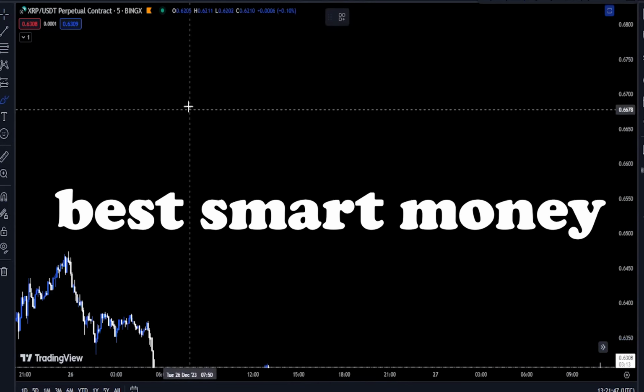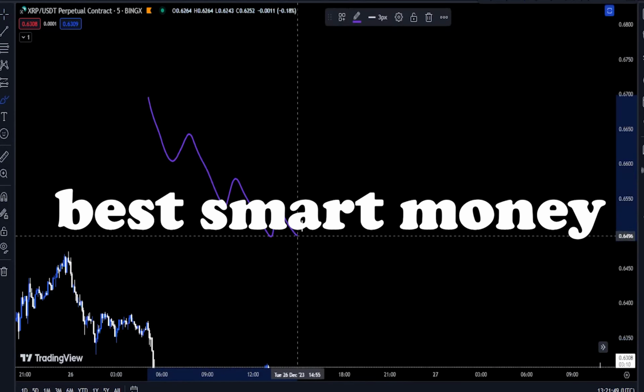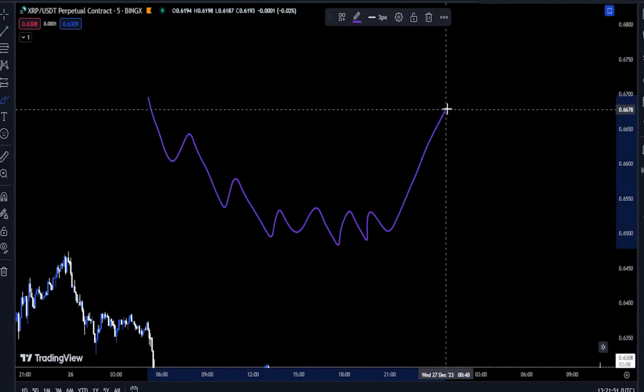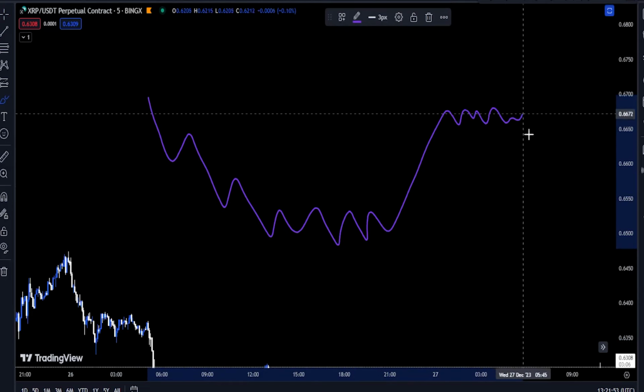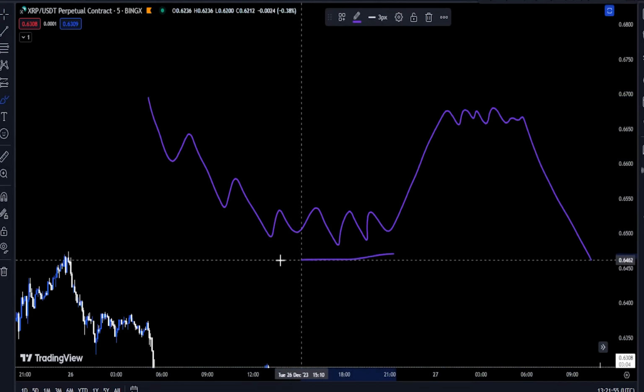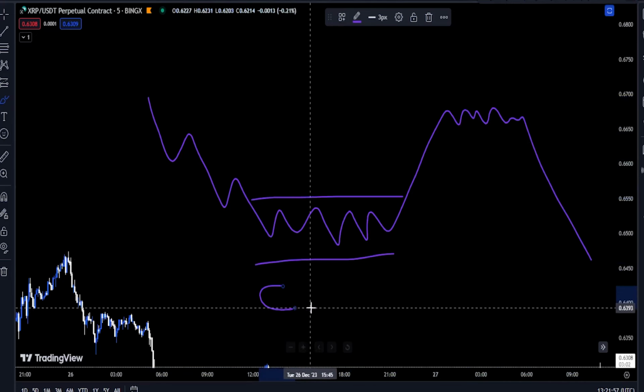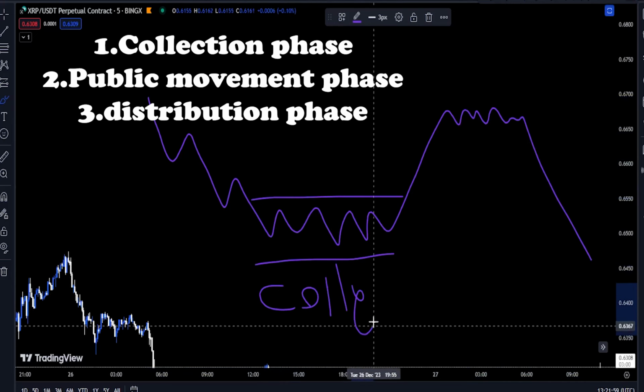In smart money, the most important rule that you must follow regarding your trade is that by riding the trend, you can have a better deal. Accumulation phase, public movement phase, distribution phase. The accumulation phase usually occurs after heavy selling.